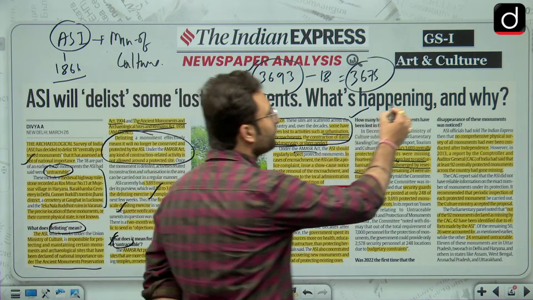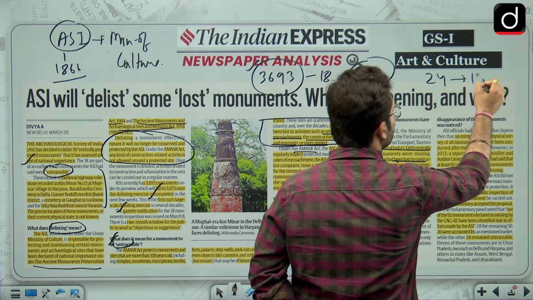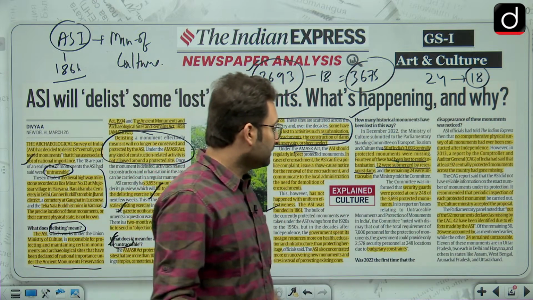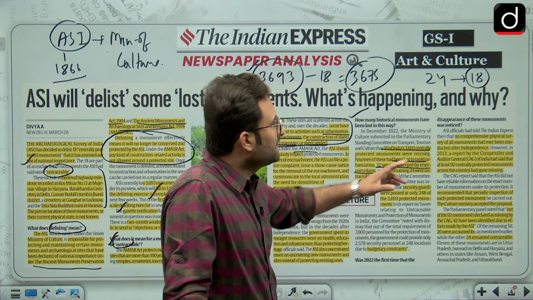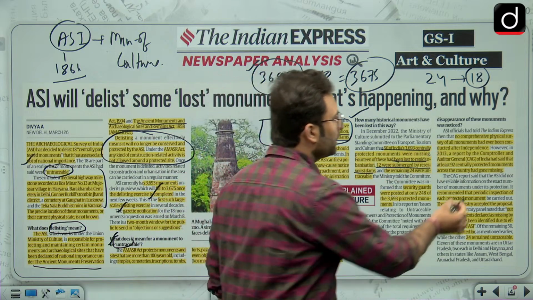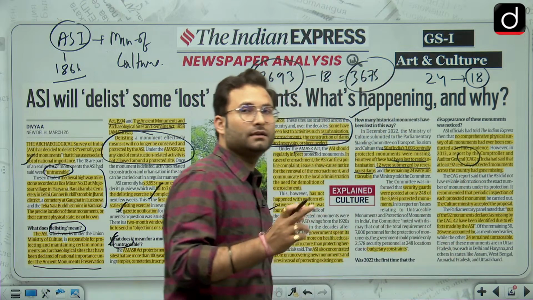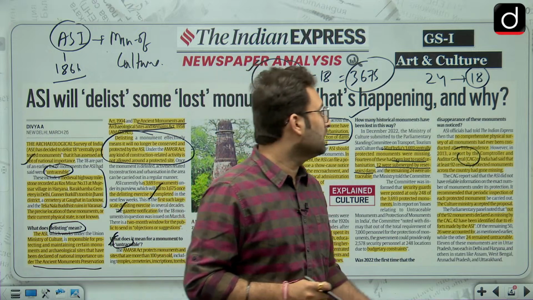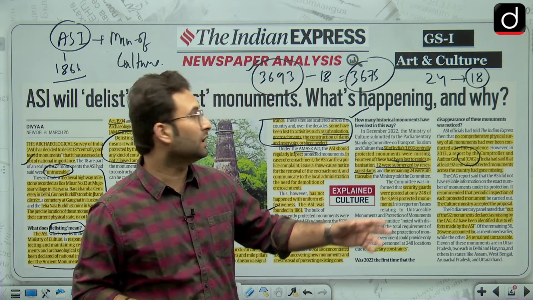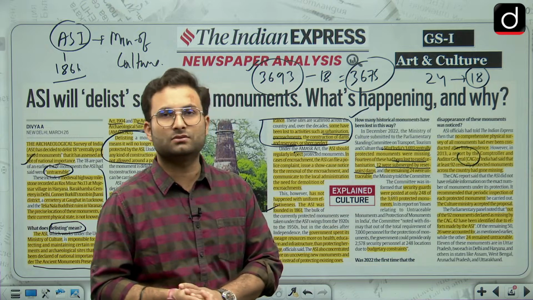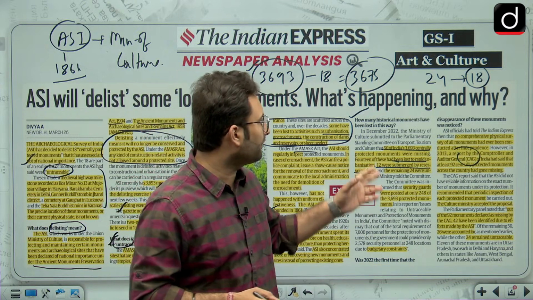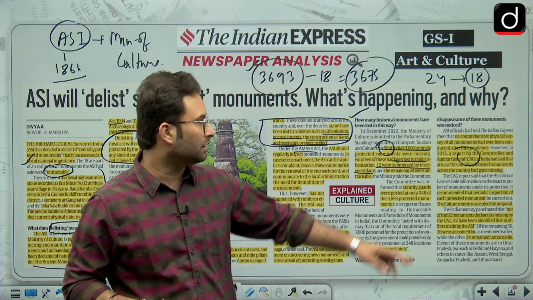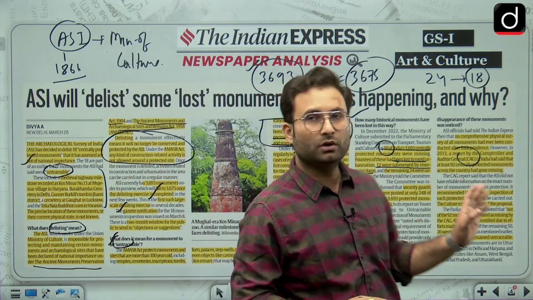So out of these 24, now we are going for the delisting of 18 such monuments. Other than that, this CAG report, which I have already talked about, says that 92 centrally protected monuments were untraceable or gone missing, but then ASI went for the hunt, and they found that only 50 of them are missing. They found the remaining 42.